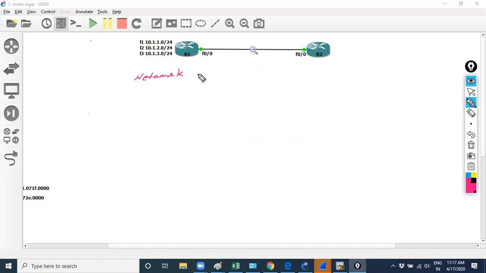The concept behind the network command is to enable the routing process on the interface. Very good. To identify where the network is running and enable the routing process on that interface. It will check what network is running on that interface, and that network will be advertised via the update message. Clear? Yes.